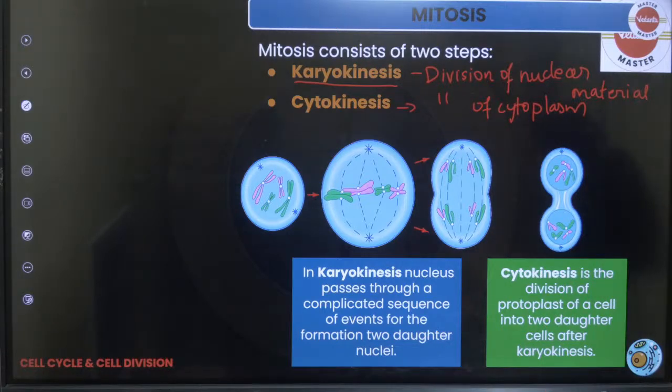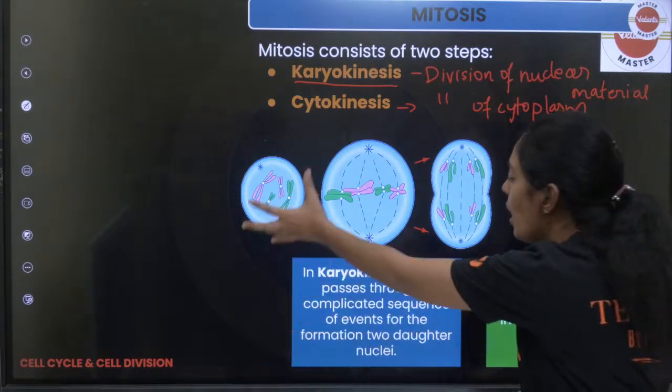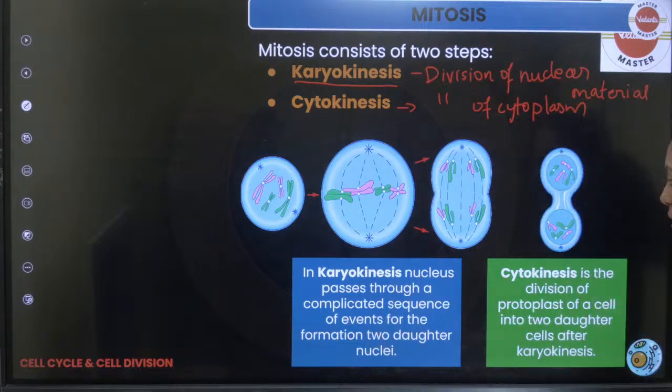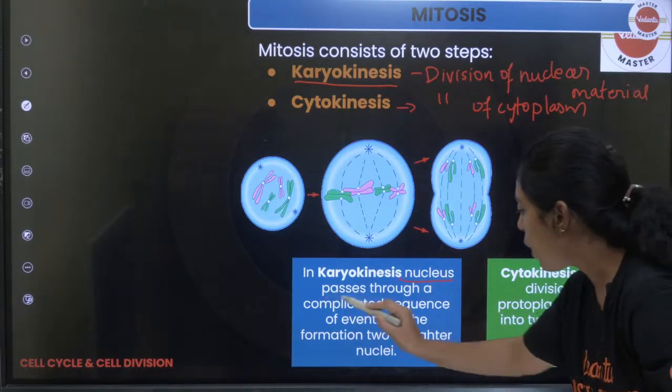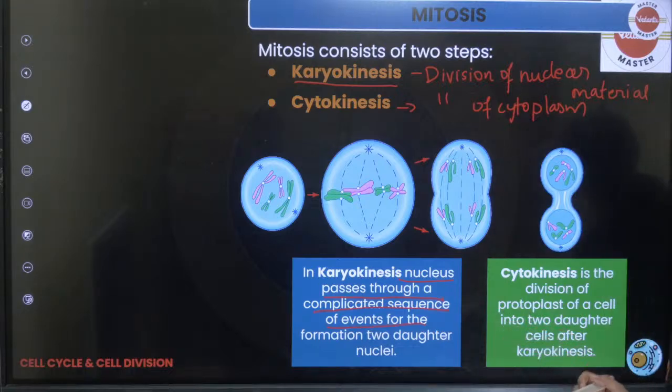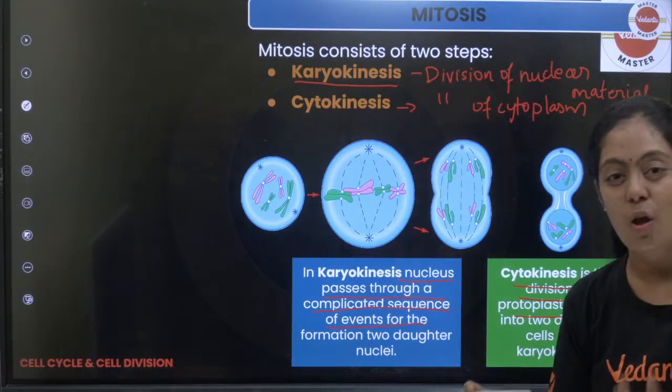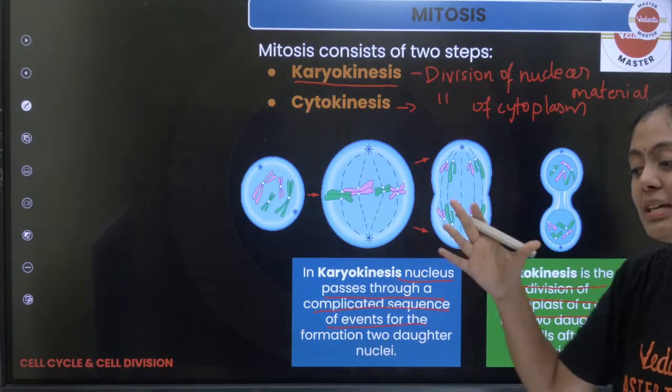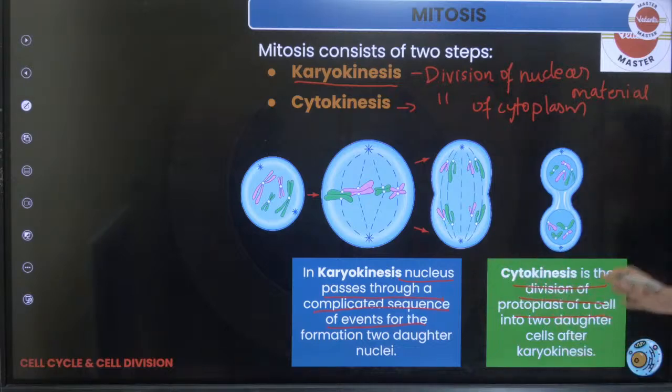Very, very important. Okay, you can see here what is happening in karyokinesis. Okay, nucleus passes through a complicated sequence of events for the formation of two daughter nuclei. Okay, cytokinesis is the division of protoplast. Protoplast na enna? The liquid material, the cell organelles, they all have to be equally divided. That is what is happening in your cytokinesis.